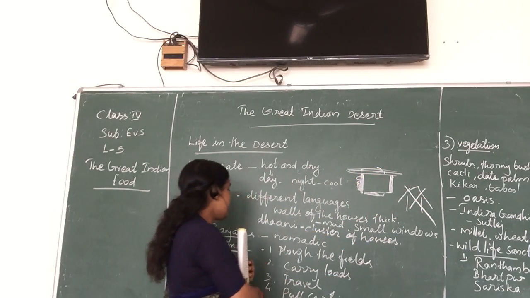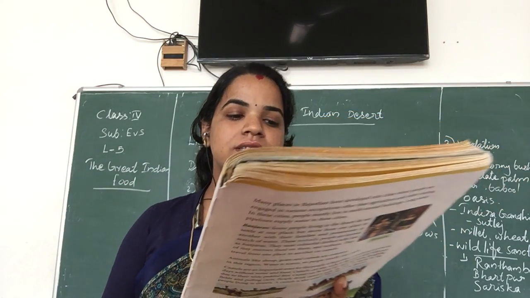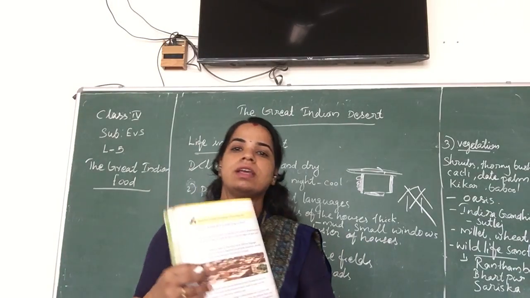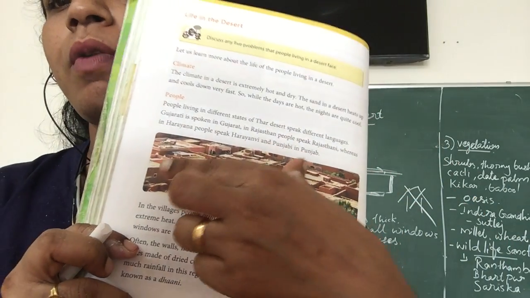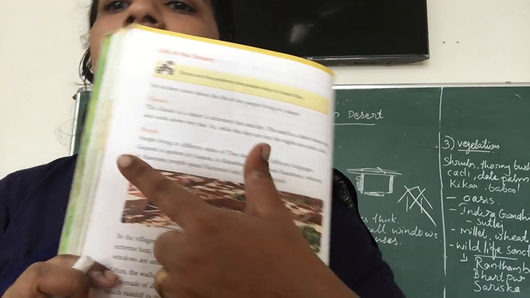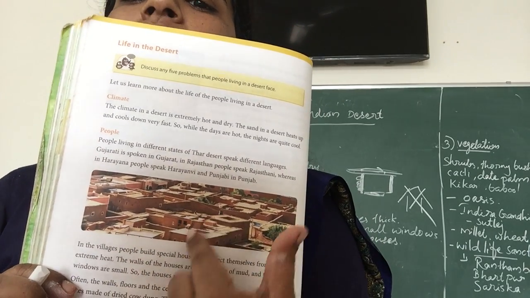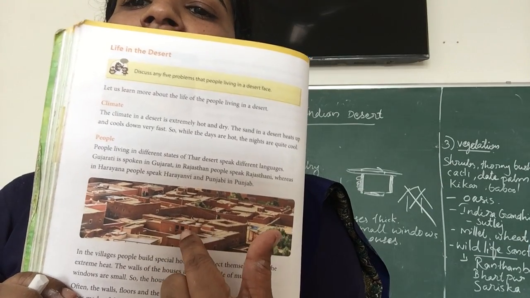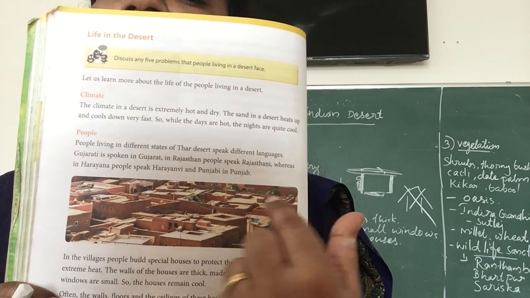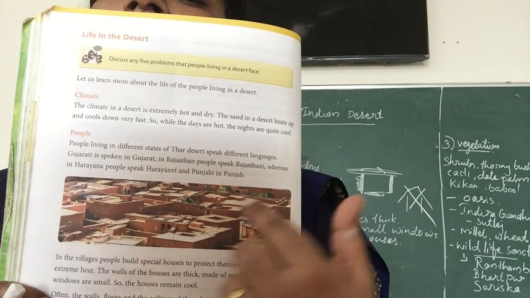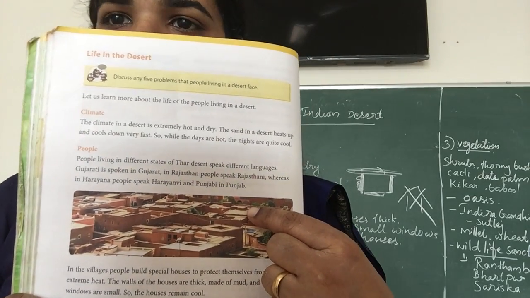Okay, and the next one: a cluster of houses in the villages of Rajasthan is known as the Dhani. Just see the picture, this is how they make the houses, and a group of houses is there in one place. All the houses outside have flat roofs only. And small houses are there. Can you see the windows of this house? Very small windows are there. Ventilation facilities are very less in this case. And what is the reason? They need to protect themselves from the heavy, hot and dry climate.